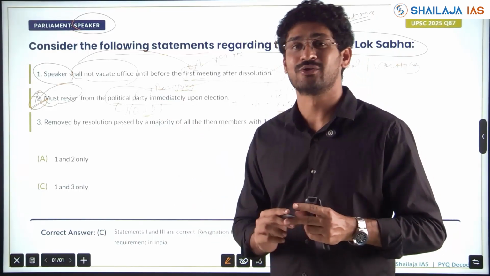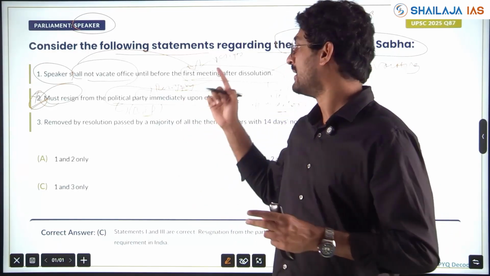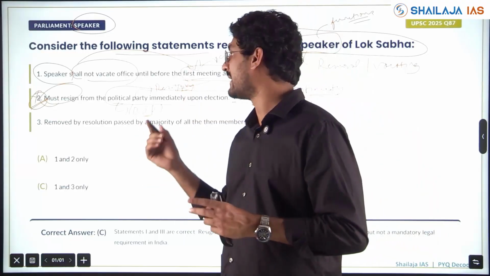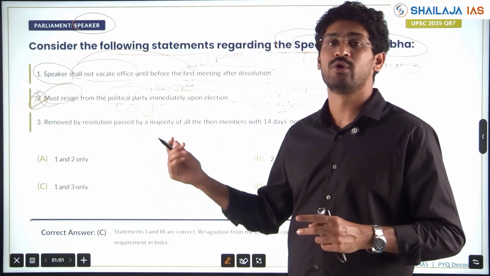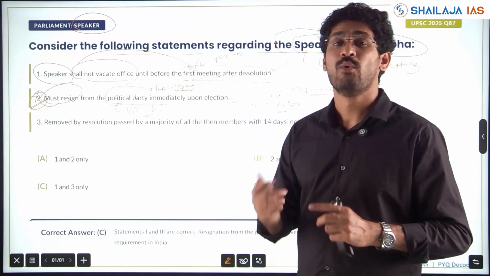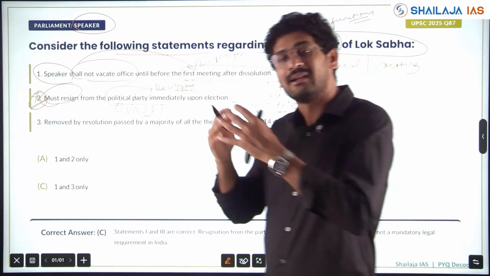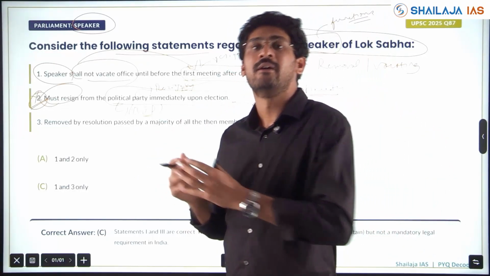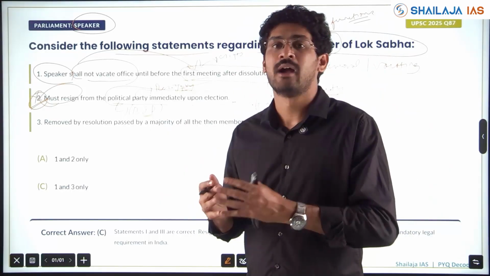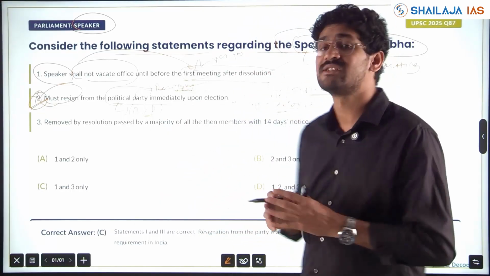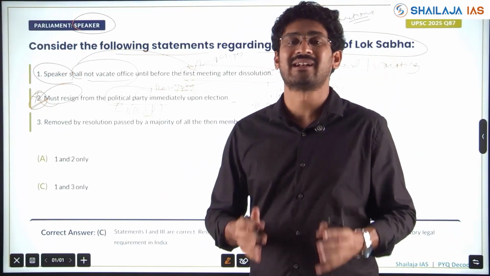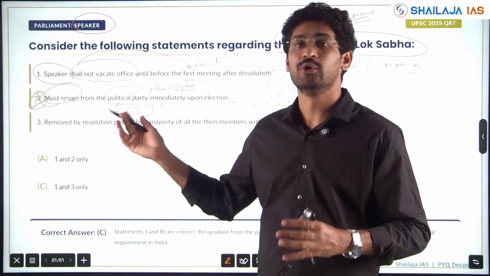or a mandatory constitutional provision. In the very first class, I gave an example, in the polity orientation class. What are the traps? One of the traps is they'll mention it as a constitutional provision or very mandatory. However, it will be a convention. Convention versus mandatory provision is a classical trap kept by UPSC.